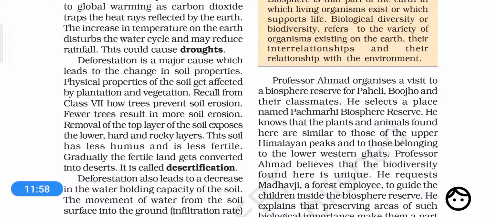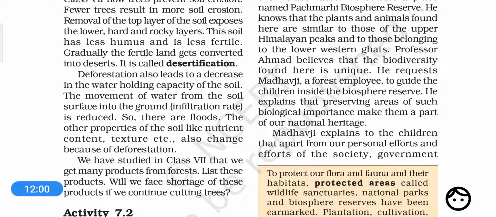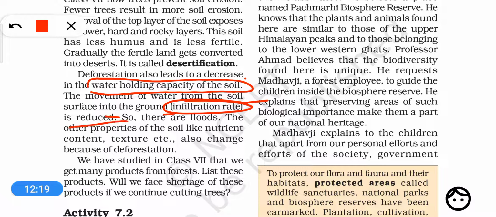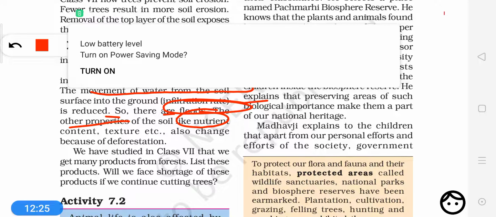Now another consequence, deforestation also leads to a decrease in the water holding capacity of the soil. Yes, the water holding capacity of the soil is decreased when there are no trees. The movement of water from the soil surface into the ground, that is the infiltration rate, is reduced. So floods are also caused because of this. Alright,